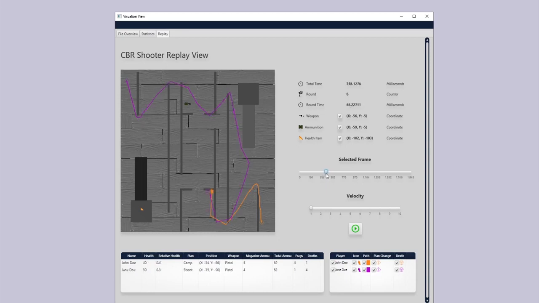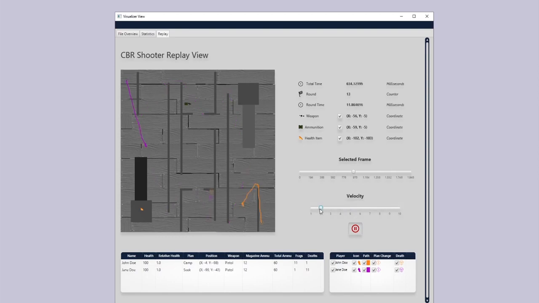not offered. Moreover, a frame slider offers full control of the session's data and can be utilized to rewatch certain situations over and over again. It is possible to play or pause the session if the user wants to let it play out without further inspection. The game speed is also adjustable.